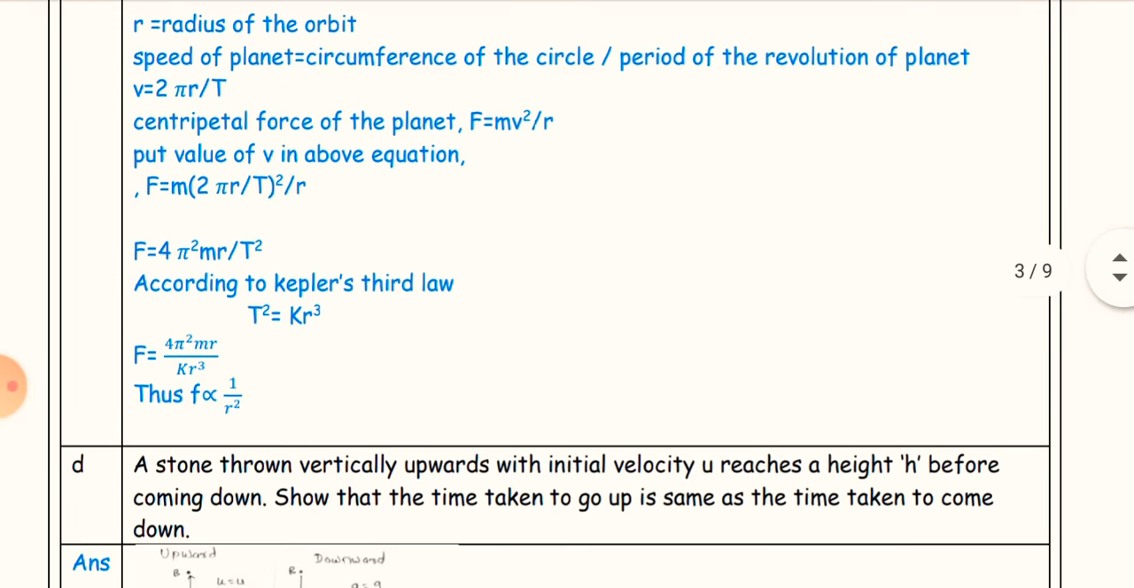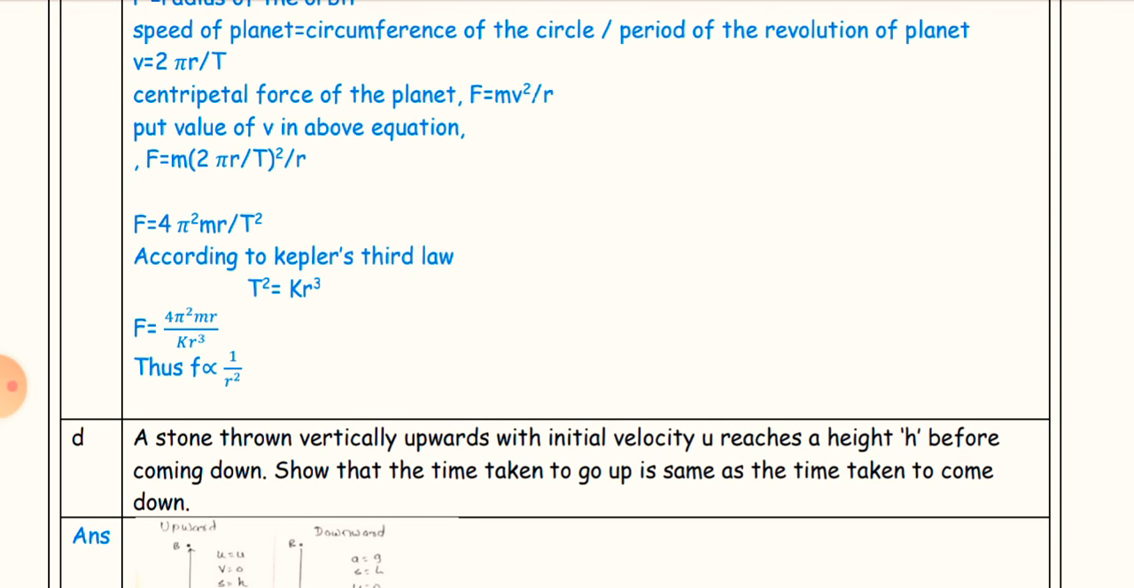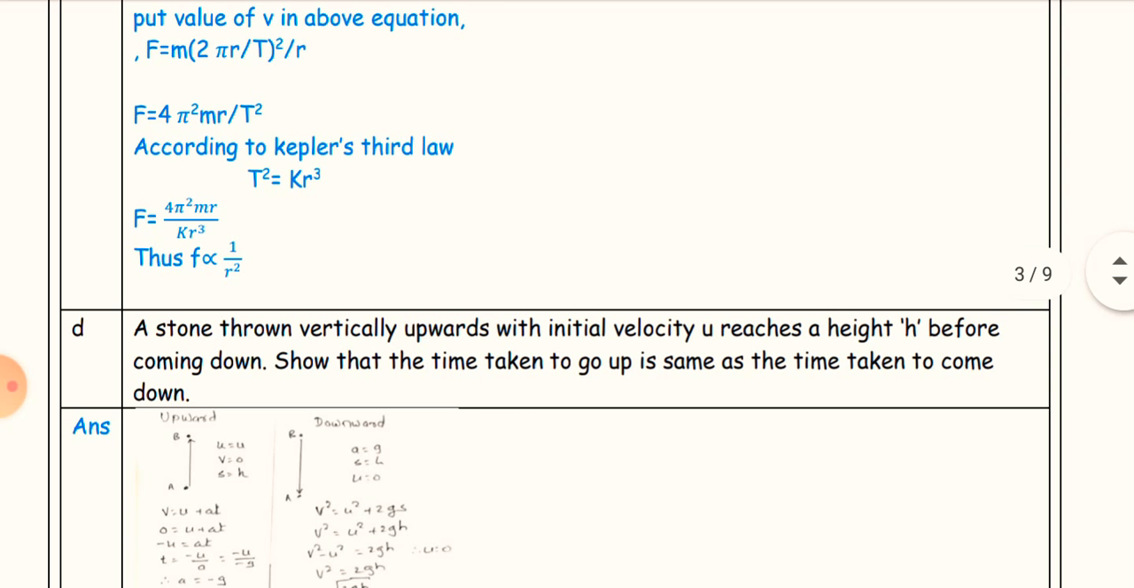According to Kepler's third law, T square is equal to k r cube. F is equal to 4 pi square m r upon k r cube. Thus force is inversely proportional to the square of the distance between the planet and the sun.